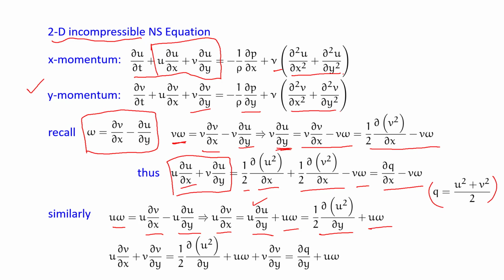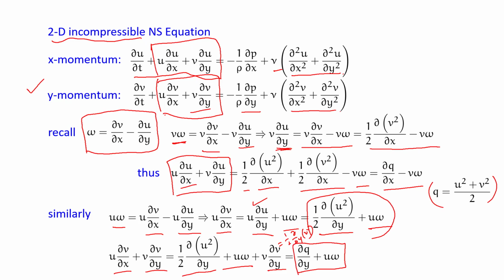So u del v del x plus v del v del y, the term that appears in the y momentum equation, is given by, first term, half del y of u square plus u omega, that is coming from here, and then the second term is v del v del y. V del v del y is simply half del y of v square. So together that is del q del y plus u omega. You already know that q is u square plus v square by 2.